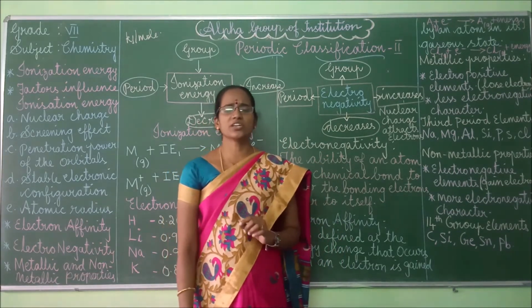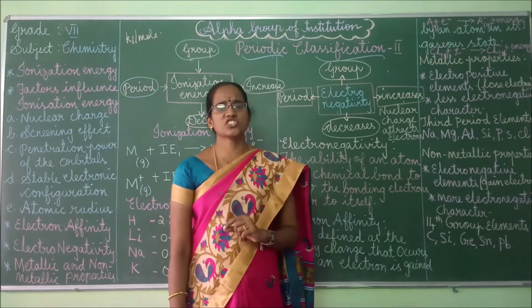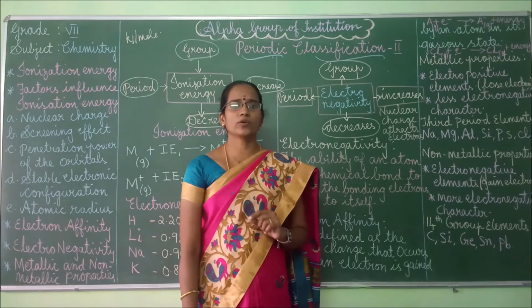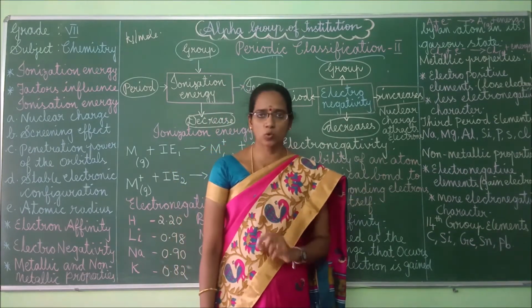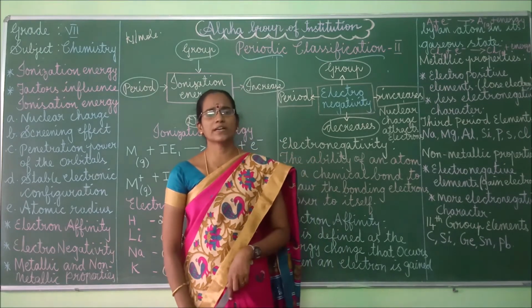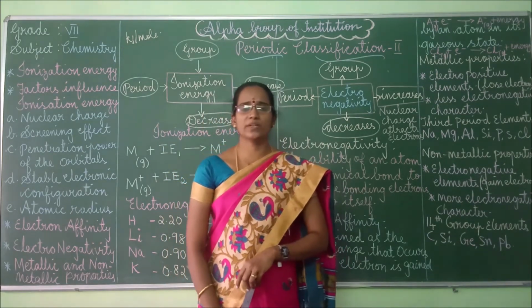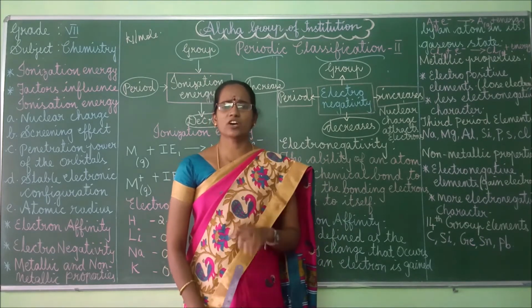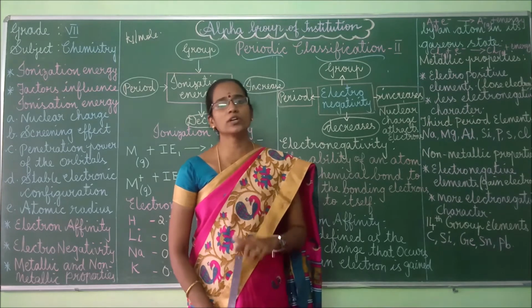This ionization energy is further classified into first ionization energy, second ionization energy, third ionization energy, and so on. So what is first ionization energy? First ionization energy means the energy required to remove the first electron from the outermost orbit.